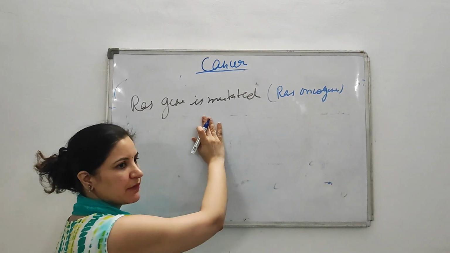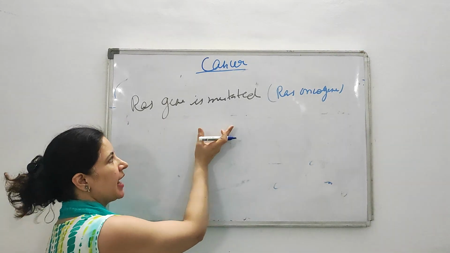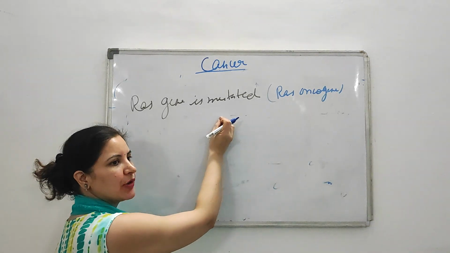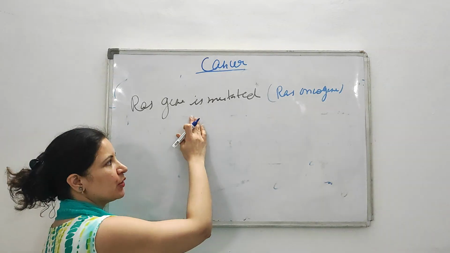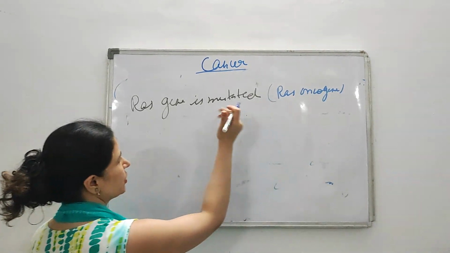RAS is nothing but a proto-oncogene, and when a point mutation occurs in RAS, then RAS becomes mutated. The RAS gene, which was previously a proto-oncogene, is mutated, then it converts into an oncogene, and it becomes the RAS oncogene.